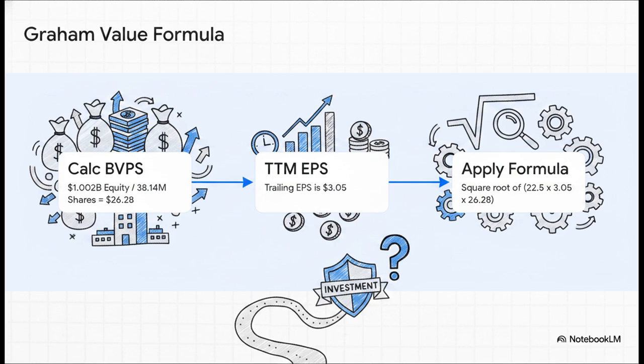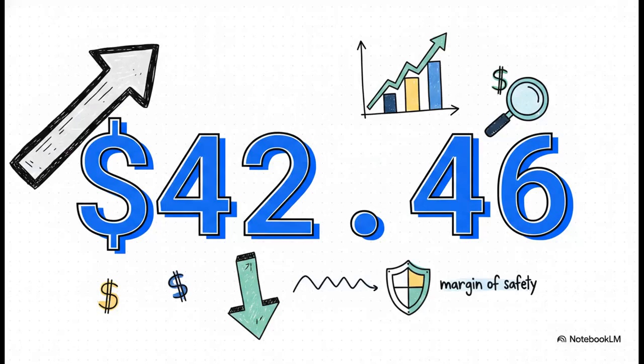Finally, step 3, we multiply 22.5 by the EPS and the book value, and then take the square root of the whole shebang. And the math reveals a Graham intrinsic value of $42.46. This is incredible, right? It offers a massive margin of safety against the current $17.37 trading price. What this tells us is that while Graham, the strict defensive investor, might pass, Graham, the opportunistic value investor, just might hold his nose on that corporate debt and buy strictly because of this incredibly deep mathematical discount.